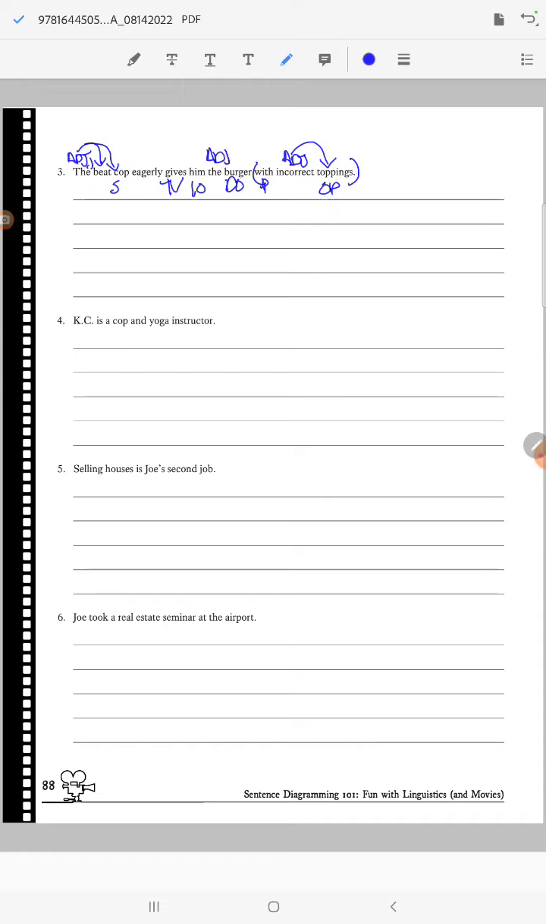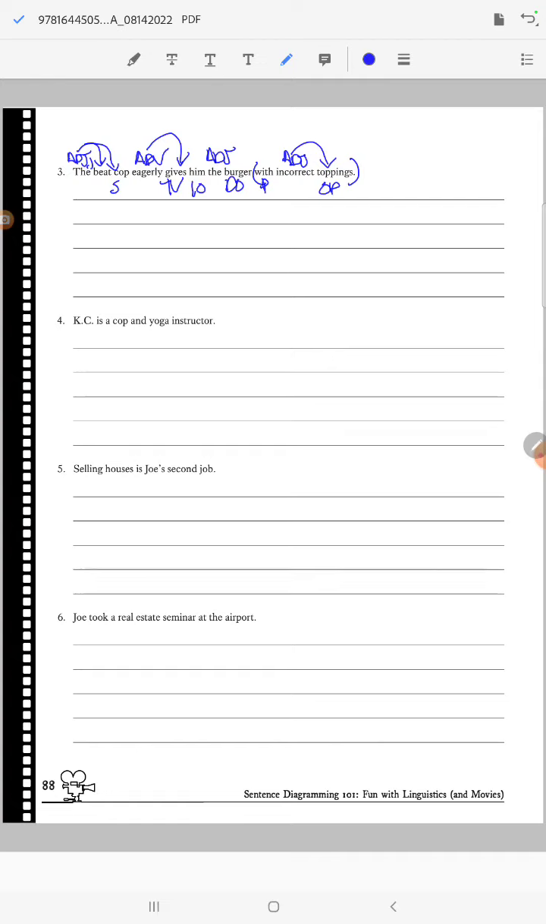The is an adjective here, and then what else? Oh, eagerly. Tells me how. How did he give it? So, adjective. Adverb. I wrote it right. Adverb. And we get them all? We got them all. Okay.